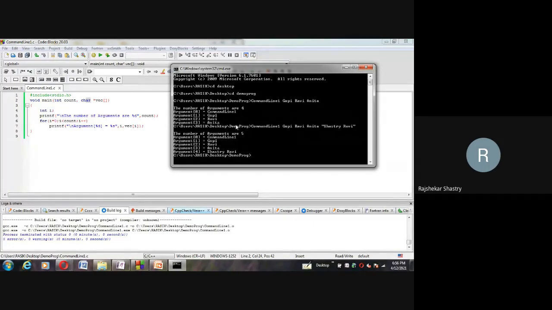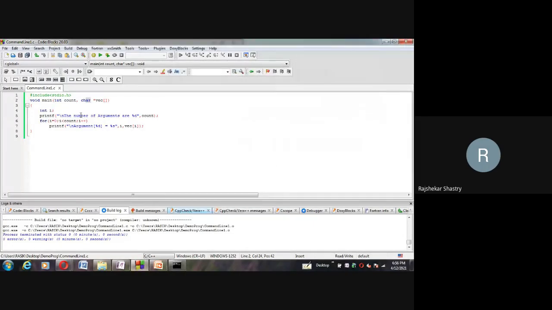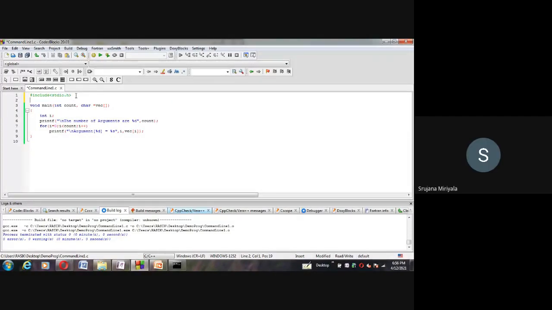Okay, let me demonstrate one more program. This time I want the addition of all the integer parameters to be passed. Why do we use these command line arguments, sir? That's why I told you that we can do many programs by using the command line. If you have the exe file, there is no need for your compiler or editor to be opened, and no need to pass input through an input-output device. You just hold that exe file, pass the parameters through it, and get the result.